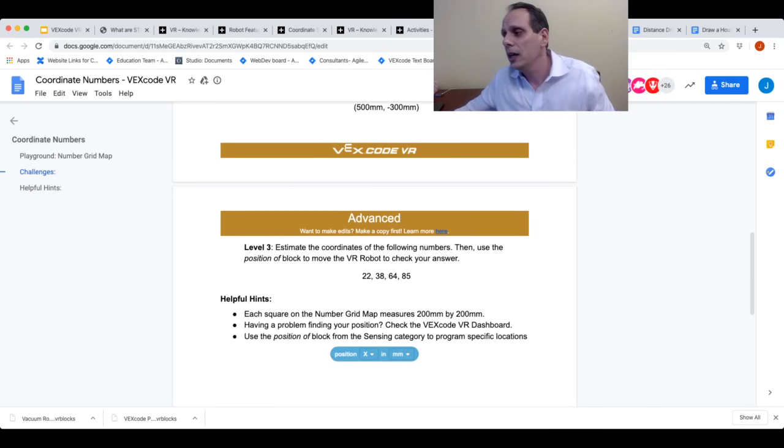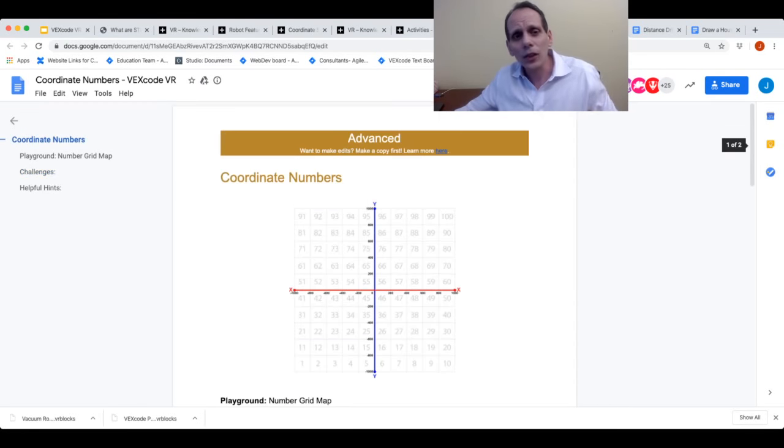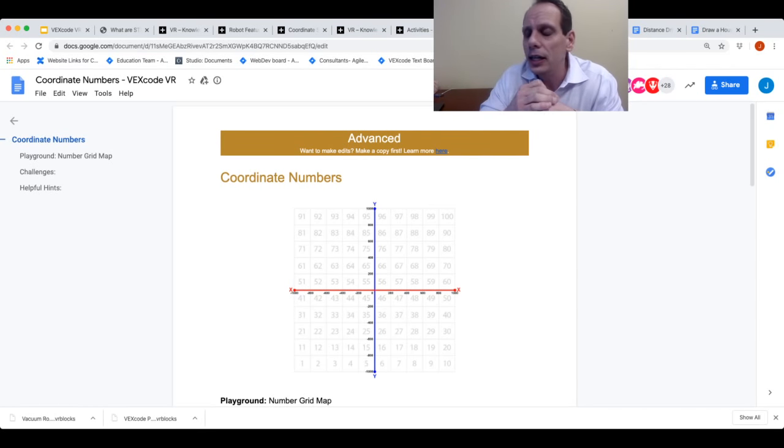And as I mentioned a few minutes ago, we have 18 or so activities in there now. In the upcoming weeks, we'll be adding more activities. If there's an activity that you want to see, just let us know via the VEX social media channels. You can ping me directly via either email or Twitter, and we'll be happy to get that on there for you. Okay?